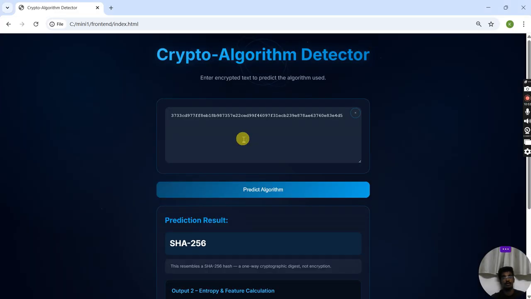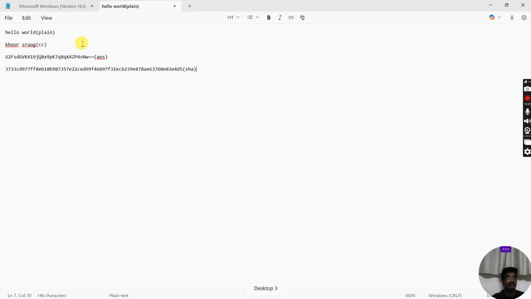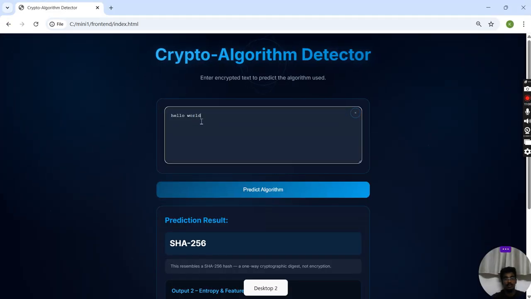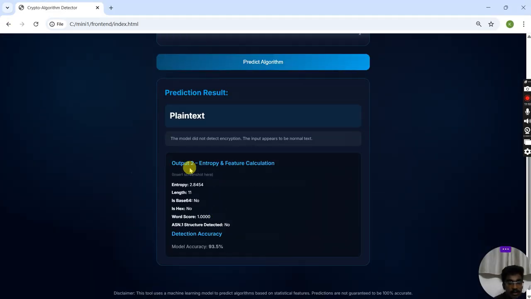So this is the model. This is an example of SHA-256. So I have got SHA-256. Now I'll paste some other examples. This is plain text. Now I'm pasting it. We have got the result as plain text, and we have got the entropy and feature calculation of the machine learning model.